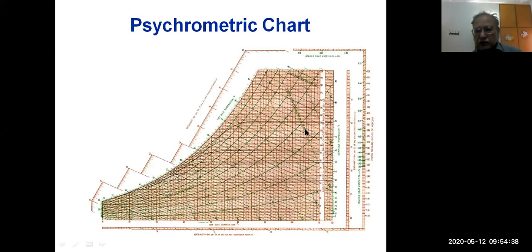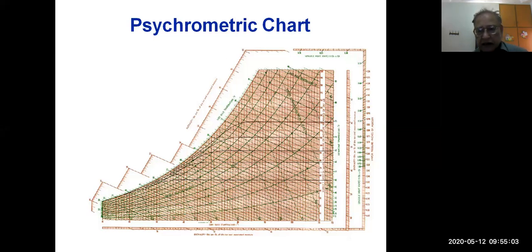Yesterday I showed you this also. In this screen, this is Trane company's psychrometric chart, and it is in the IP system, inch pound system, which is the name of the British system of units. In the air conditioning industry, you will need to know about the inch pound system also.